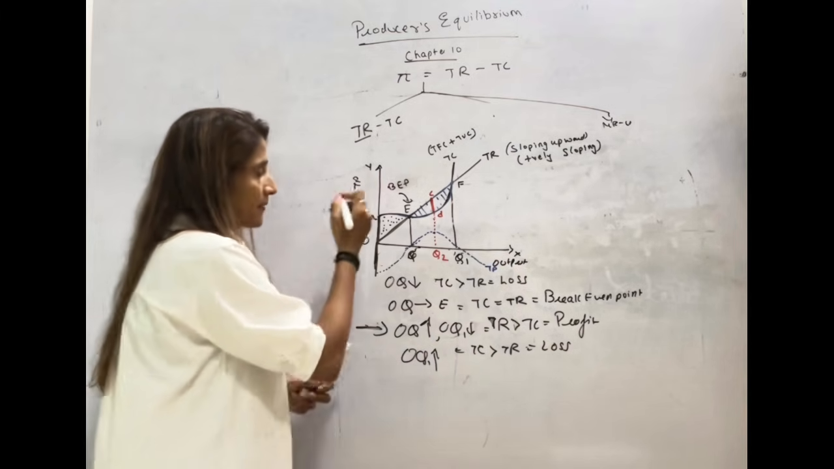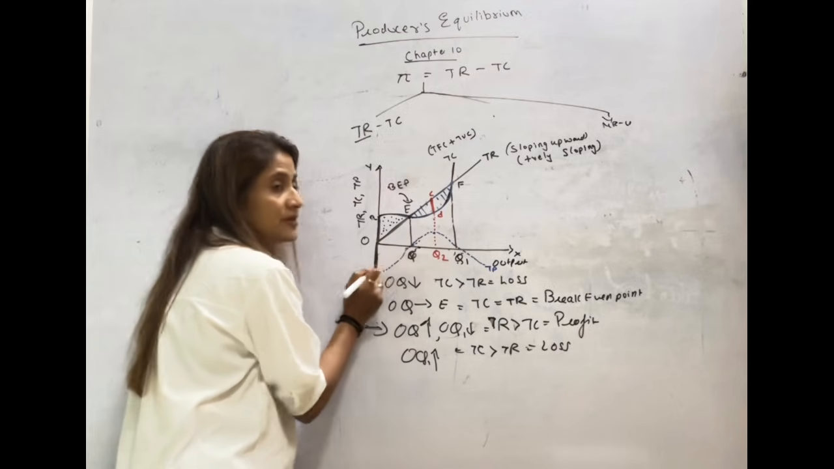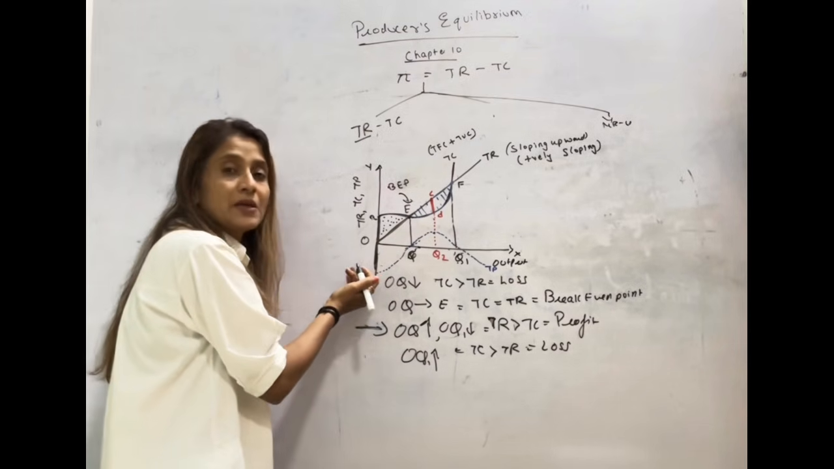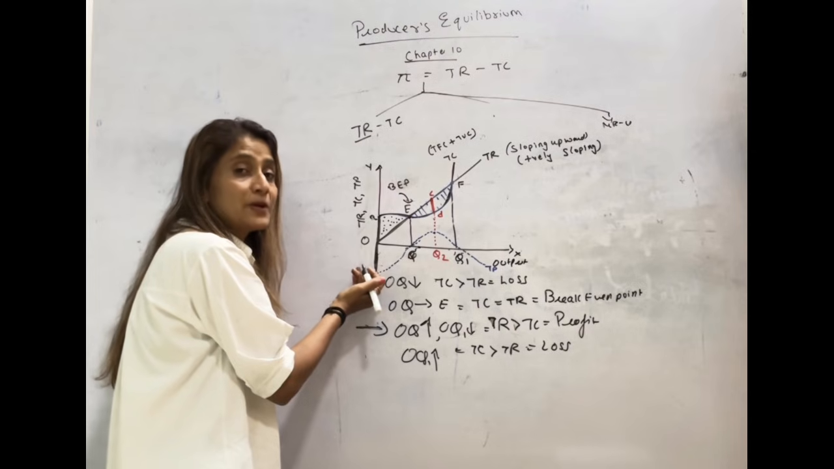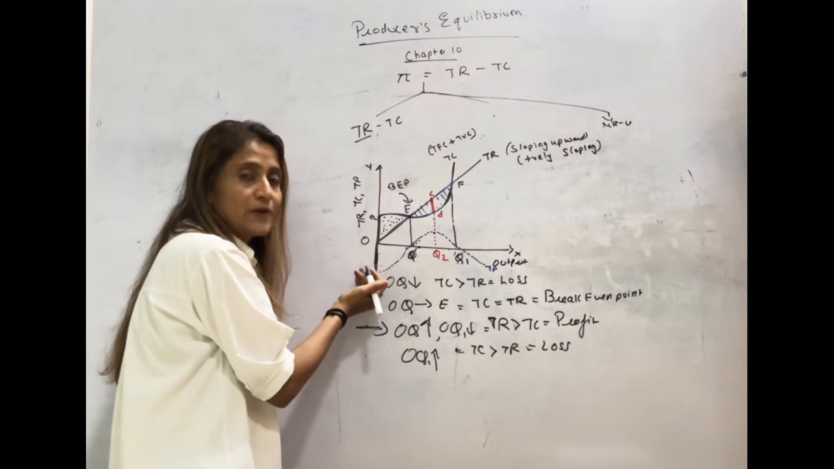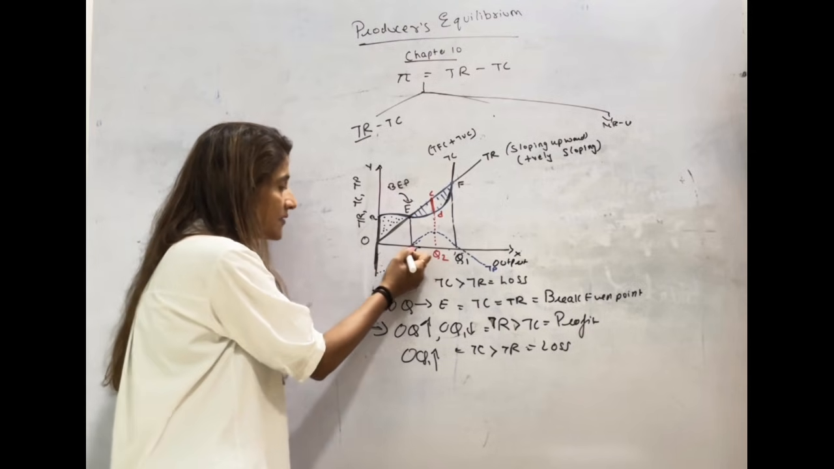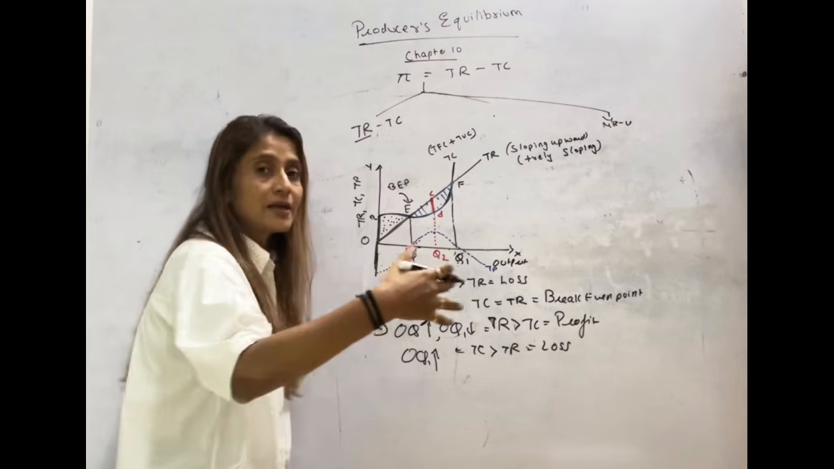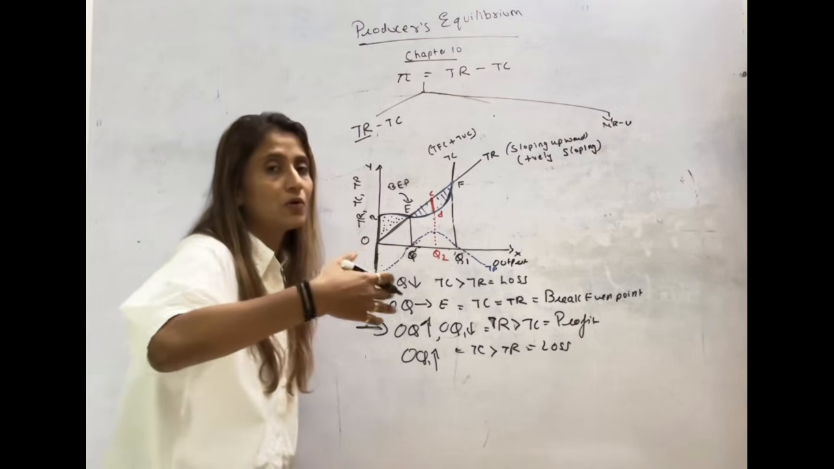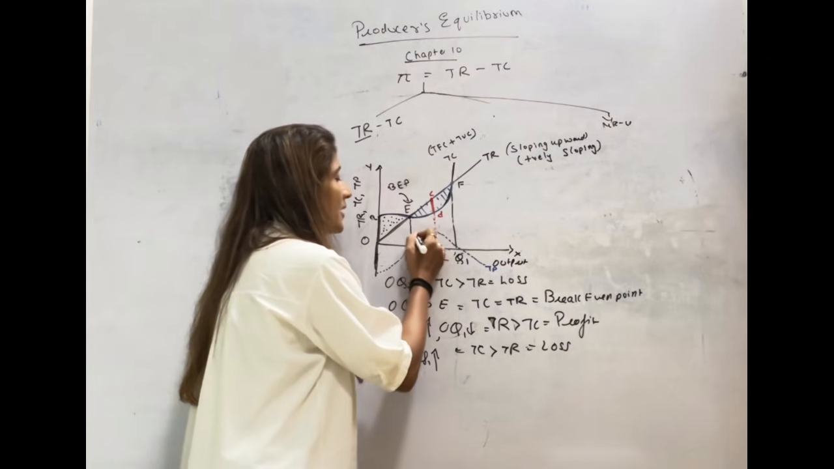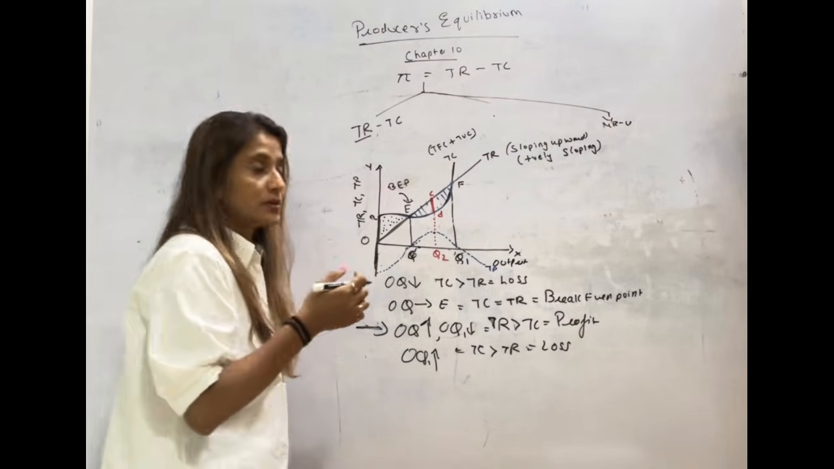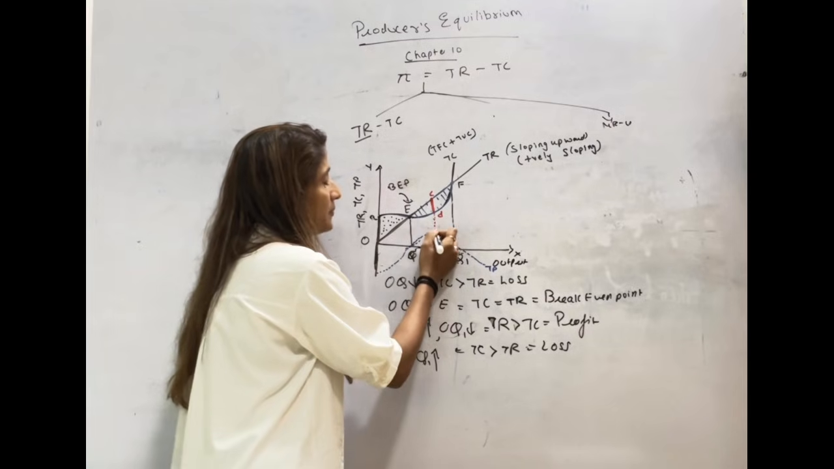Look here. Initially your total profit curve is downward, below the x-axis. Why? Because initially the firm was making loss. When the firm was producing output level less than OQ, the firm was incurring loss. That is why our total profit curve was downward. But as the firm started increasing output, going beyond OQ till OQ1, the firm started making profit.